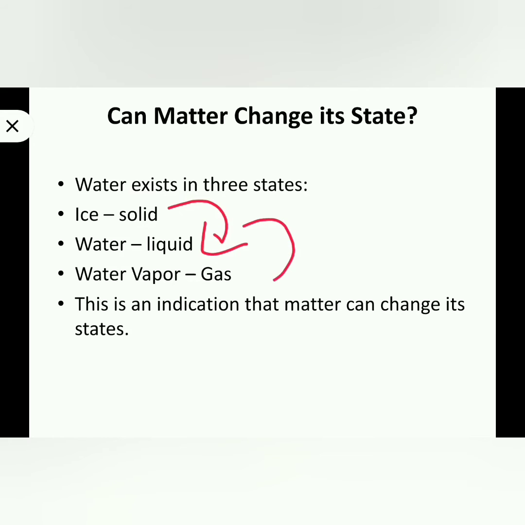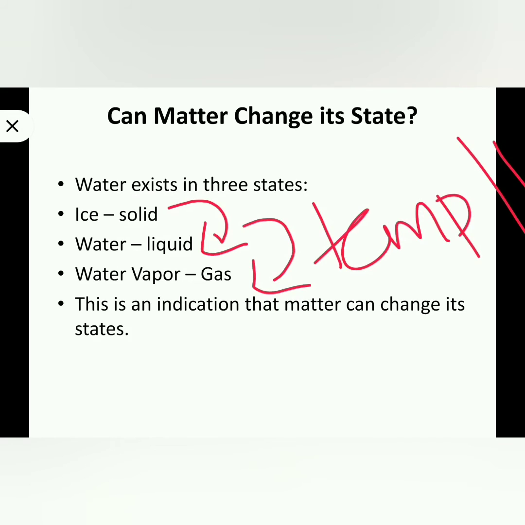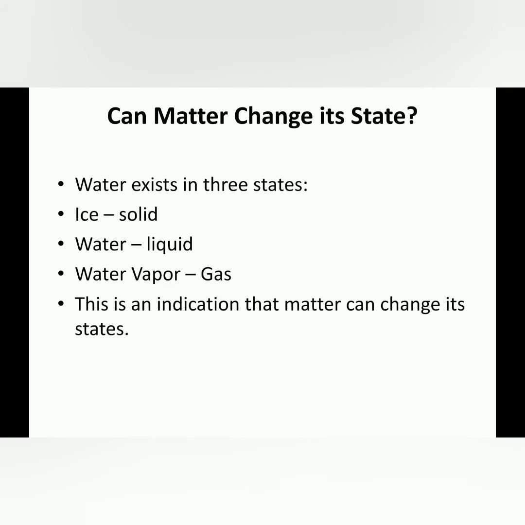Again, when you heat the water, it will convert to gas. Again, when we cool water vapor, it will convert to water. Again, when we cool water, you will get ice. This means that by increasing and decreasing temperature, we can change the state of matter. So this is an indication that matter can change its state.